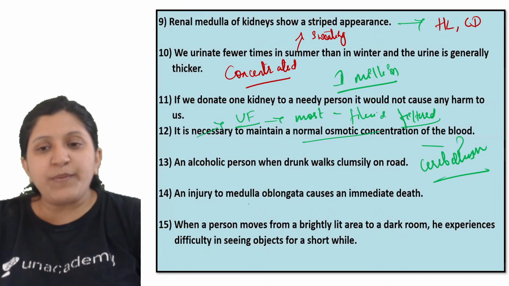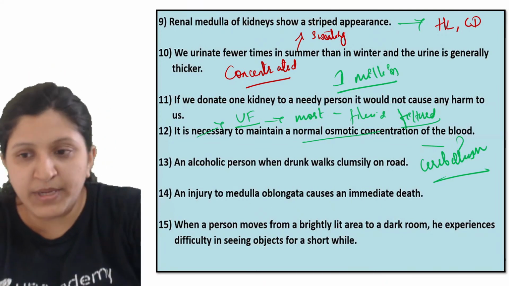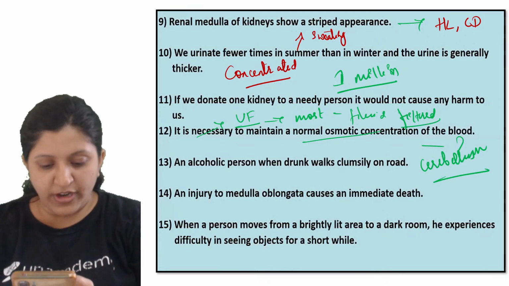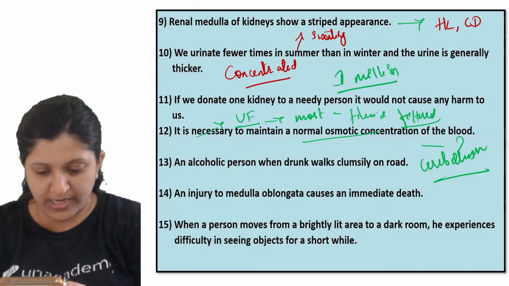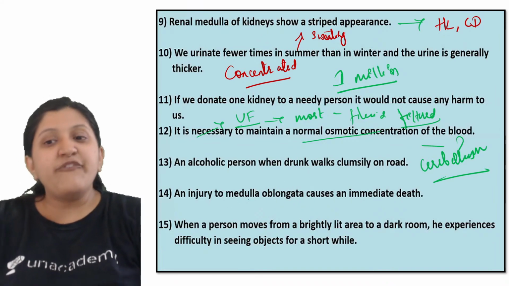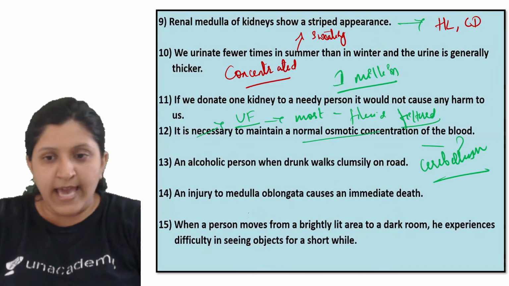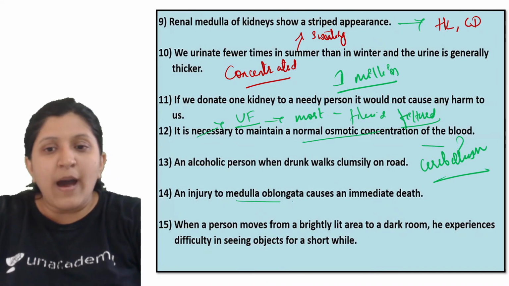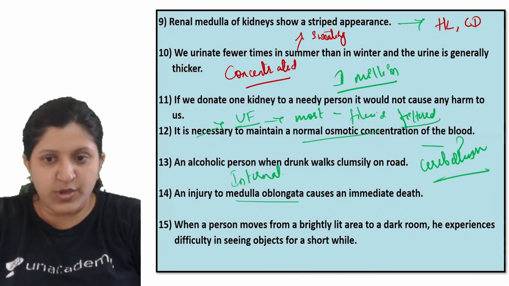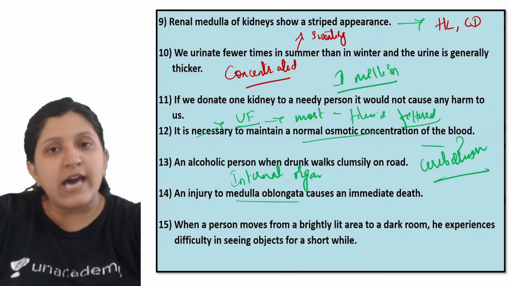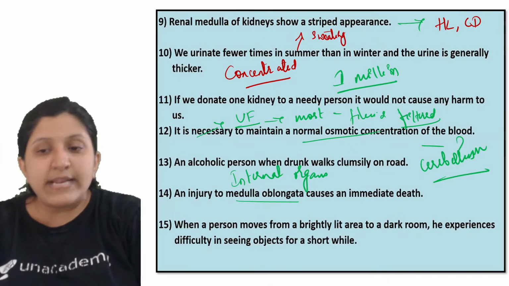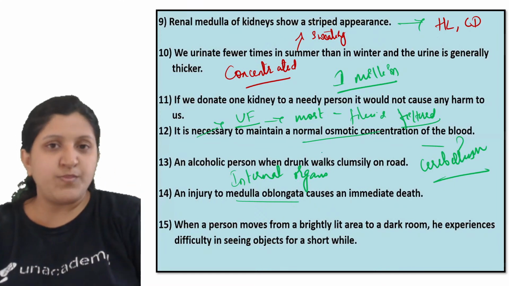An injury to the medulla oblongata causes immediate death, because the medulla oblongata controls many internal organs. Internal organs are under its control, that is breathing, peristalsis, and heartbeat.